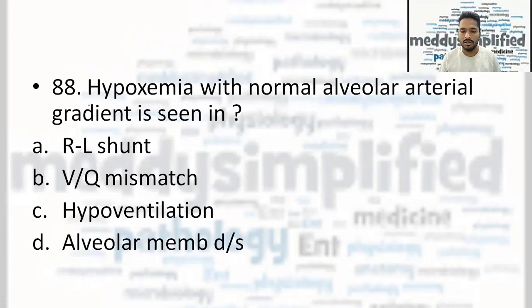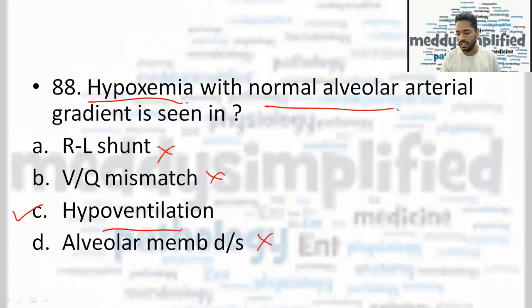Hypoxemia with a normal alveolar arterial gradient is seen in hypoventilation. RL shunt is not the answer. VQ mismatch and alveolar membrane disease is not the answer. Correct answer is definitely hypoventilation.